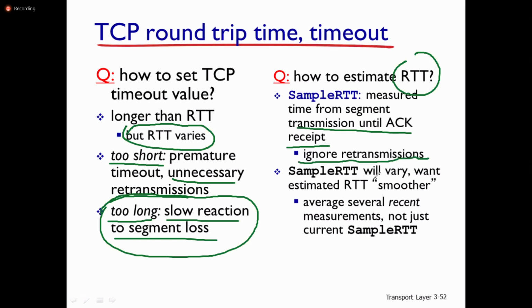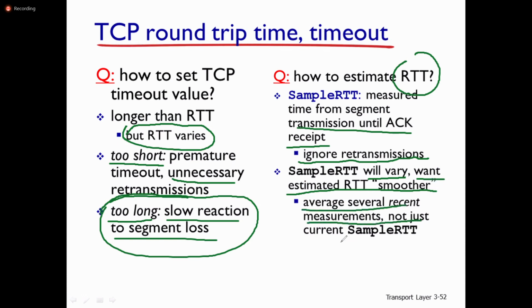The sample RTT will vary, and we want an estimated RTT. We use the sample RTT for the estimation of the actual round trip time, taking the average of several recent measurements, not just the current sample RTT.